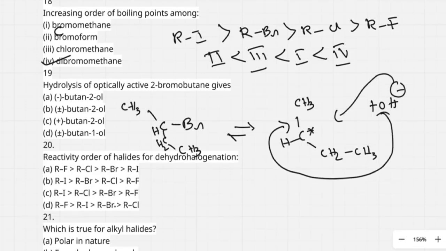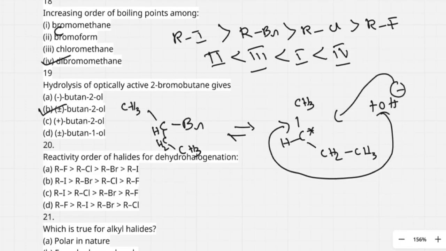So I get plus butan-2-ol as well as minus butan-2-ol. So I get plus or minus butan-2-ol. Understand this? Hydrolysis of optically active 2-bromobutane gives both levorotatory and dextrorotatory butan-2-ol.